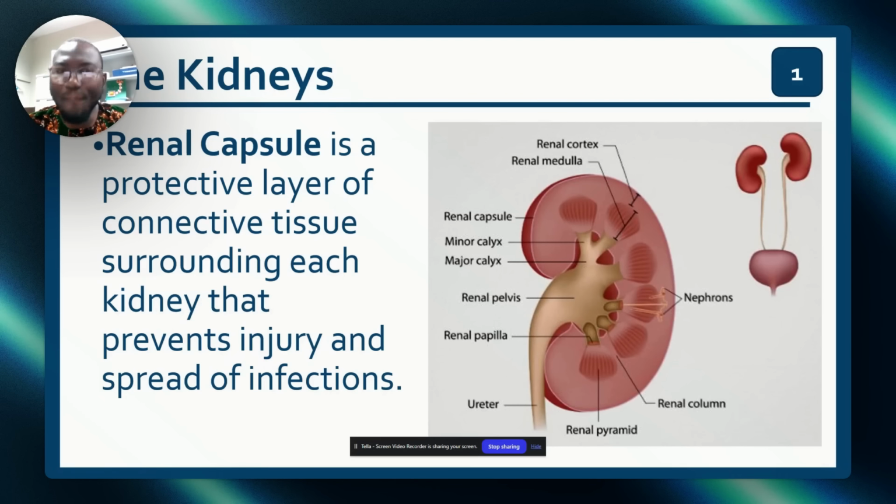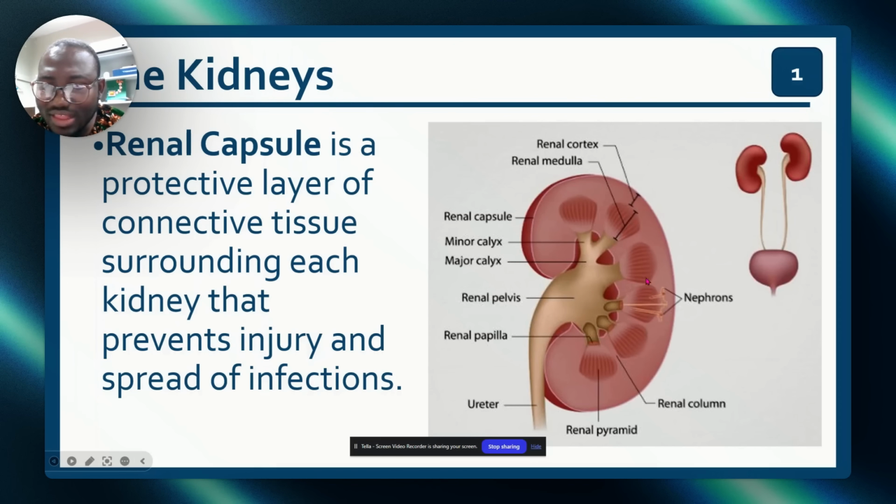Okay, so the renal capsule is the internal layer. So when you cut it open, you see this is the renal capsule. All this place we call parenchyma, but this is the renal capsule. Capsule is just a protective layer. Remember that, just a protective layer. Now, if you open this parenchyma of the kidney, you will see that this is the cortex, and all this internal part is the medulla. You see the diagram, this is the cortex. All this place is medulla.